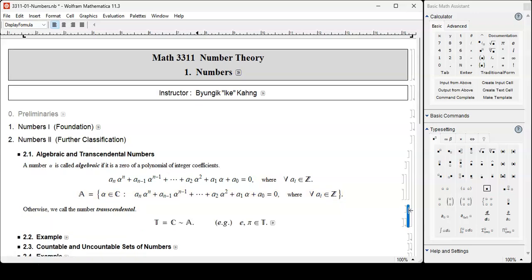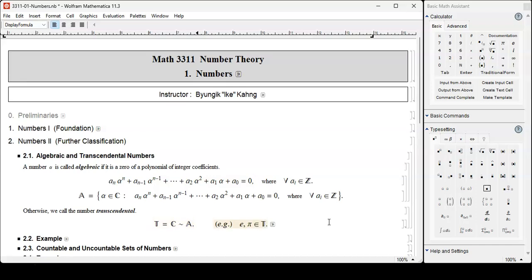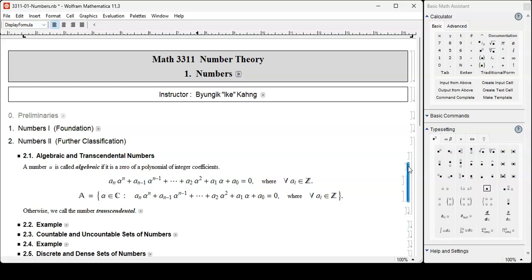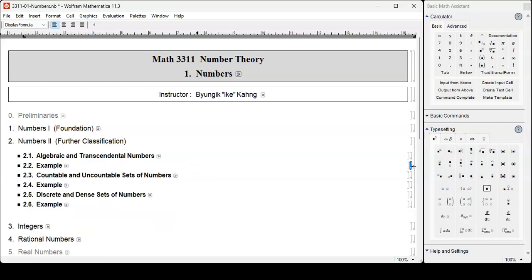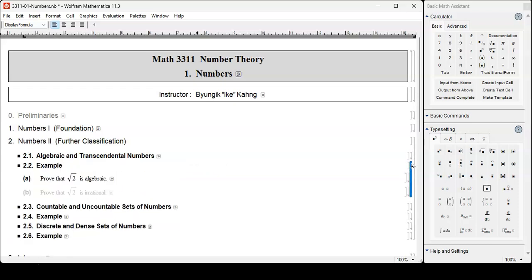Otherwise, we call the number transcendental. Here I use complex numbers, but you could do it for real as well. These are both real examples. E and pi are both known to be transcendental. Even though there are far more transcendental numbers than algebraic numbers, not many are known, to tell the truth.